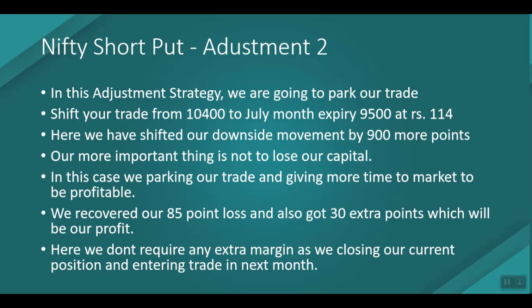Okay, so we recovered our 85 points loss in this case and also got an extra 30 points, which will be our profit. Here we don't need any extra margin, as we are closing our current position and entering the trade in the next month. So here we are parking our trade from the current month expiry to the next month, instead of doing that in weekly options.